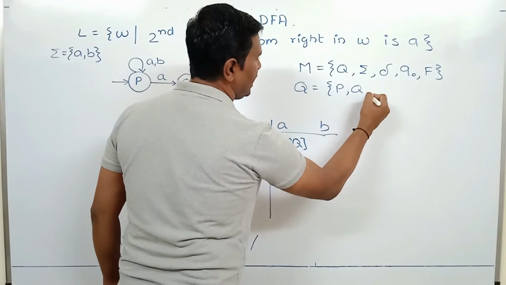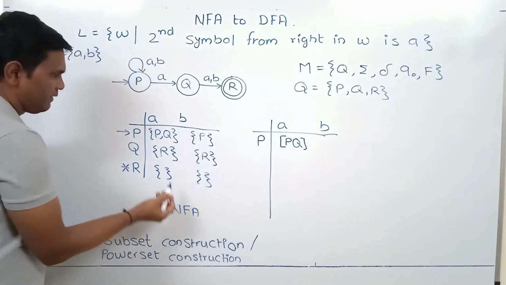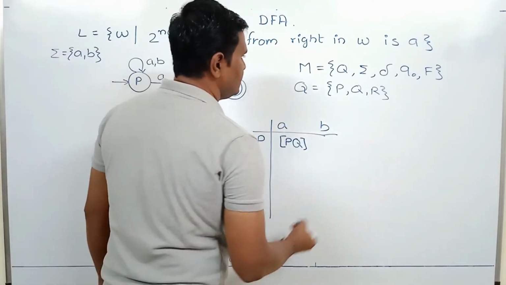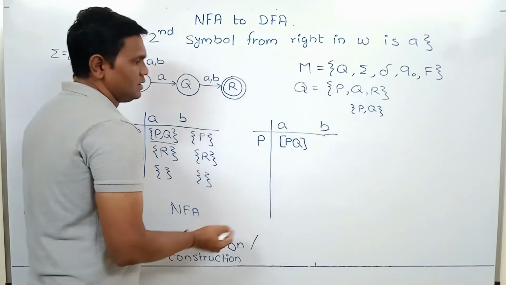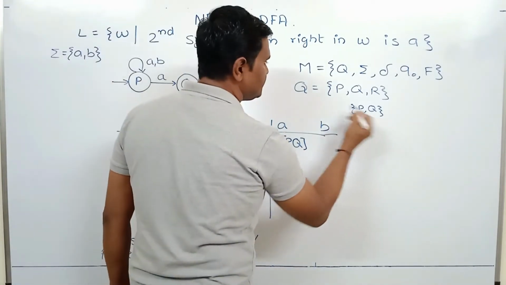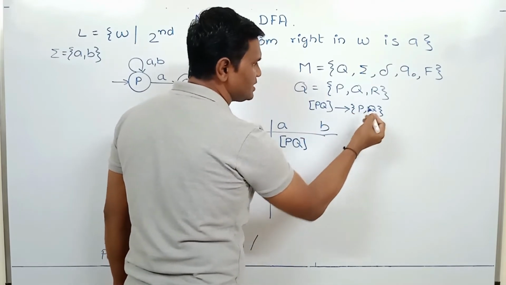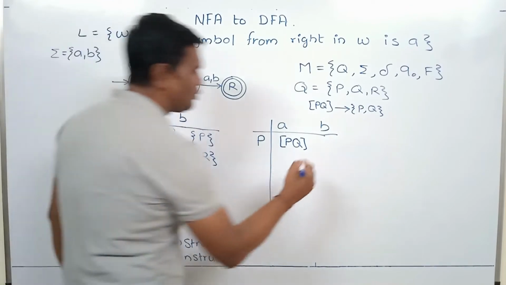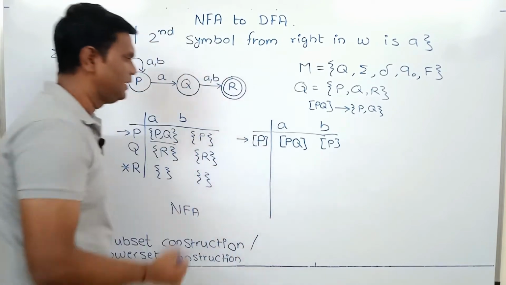It contains P, Q and R. Now if we consider any entry in NFA, this set, so this is some subset of Q. So if we consider P comma Q, this is some subset of Q. So this state PQ is state corresponding to subset P and Q. P on B goes to P, so corresponding state is P.